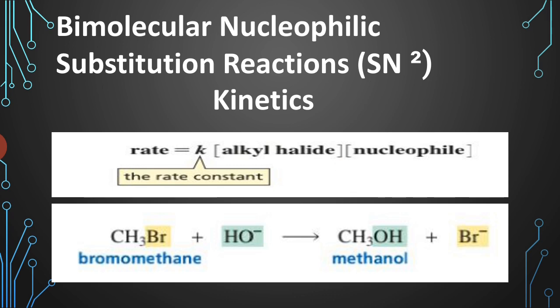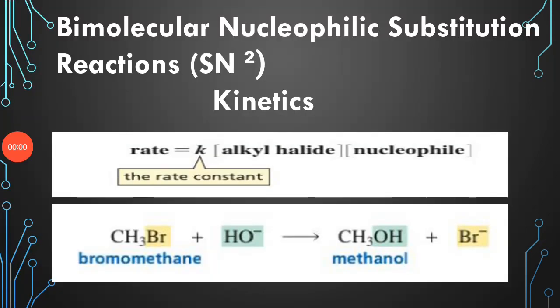It is presumed that the slowest step decides the overall rate of reaction and hence is known as the rate determining step. It is the slowest step in the course of the reaction because in this step the bond breaking requires input of energy. For example, bromomethane reacts with the nucleophile, that is the hydroxide ion OH-, to give methanol and bromide ion. So this is an example of the SN2 reaction.